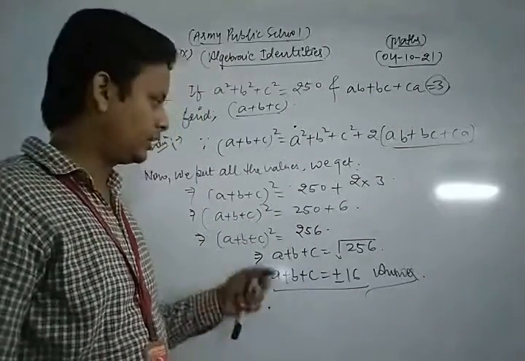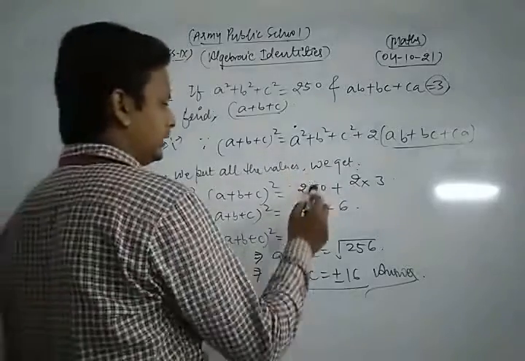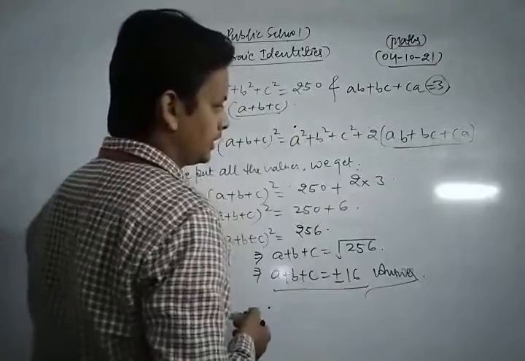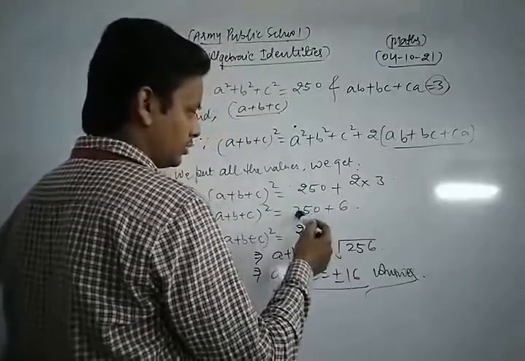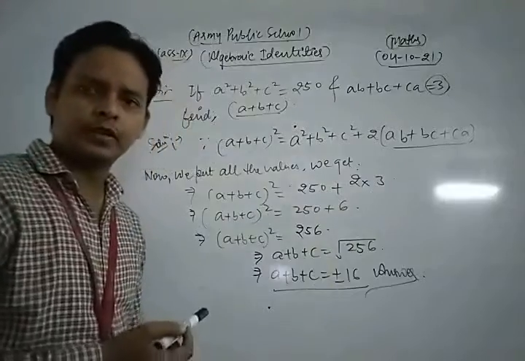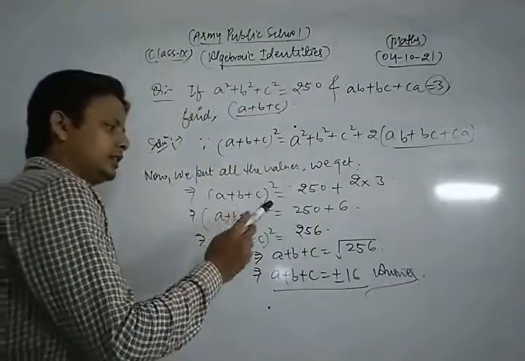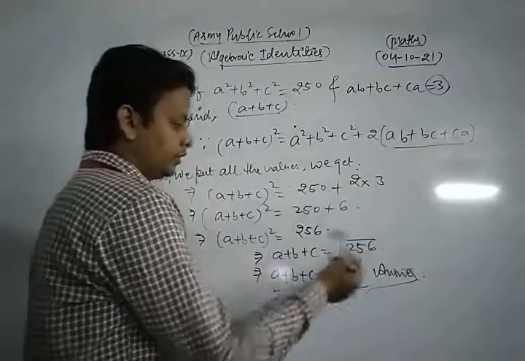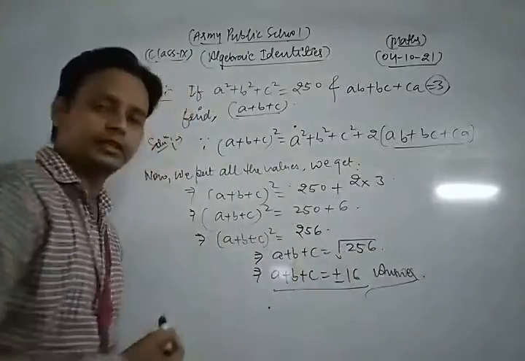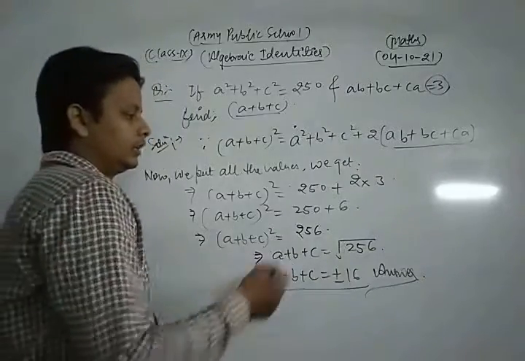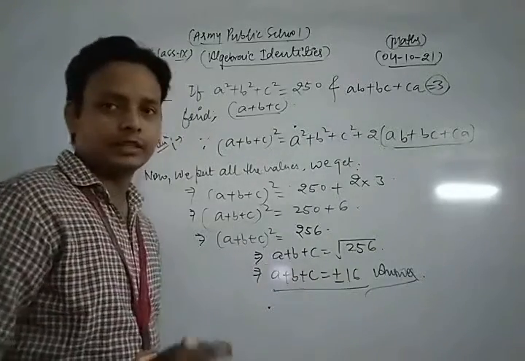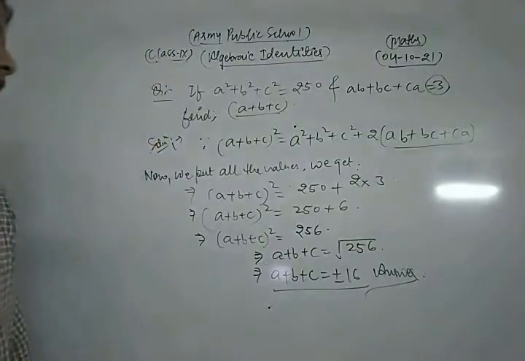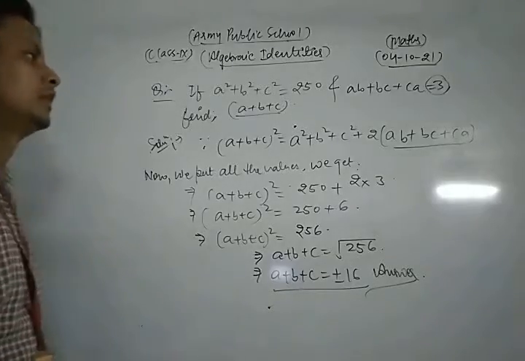After putting the values, 250 plus 2 times 3, that is 250 plus 6, that is 256. Now the left hand side is a square, so if we remove the square, on the other side we write its square root, and you know that 16 is the square root of 256. So the required answer is a plus b plus c is equal to plus minus 16.